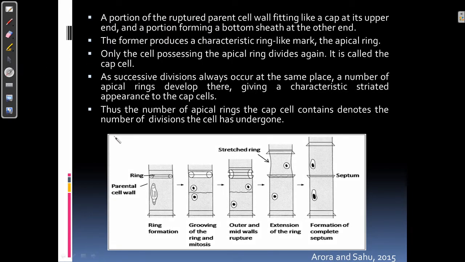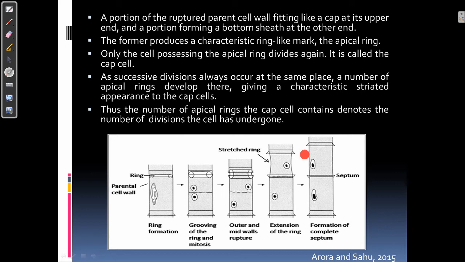Now, the portion of the ruptured parent wall looks like it is fitted like a cap at its upper end, and the other portion of the wall fits like a sheath at the lower end, which gives a characteristic ring-like marking which is called the apical ring.